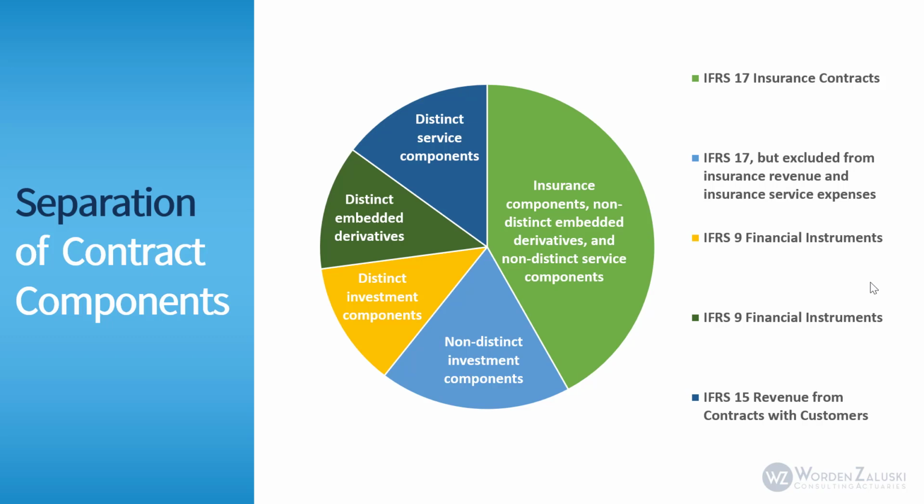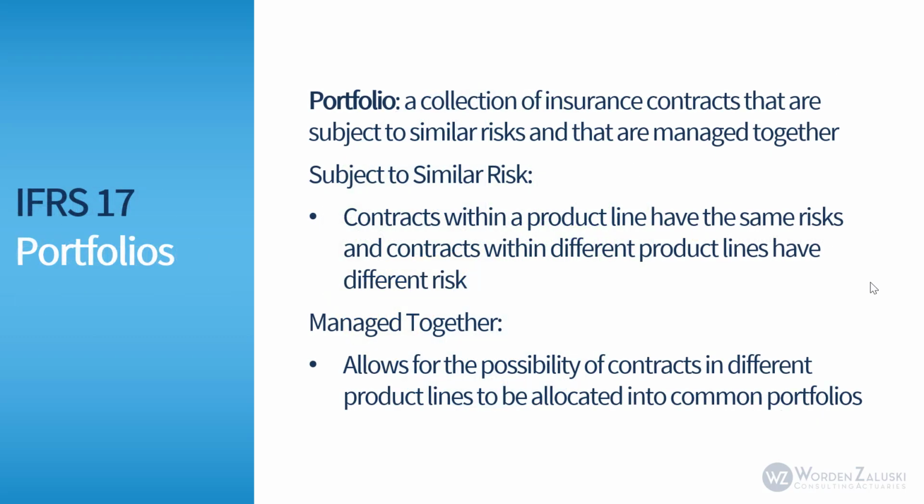An assessment has to be made for each component of the contract to determine whether that component is non-distinct or distinct. And we'll go over this in other videos in our IFRS 17 training series. Next, let's talk about IFRS 17 portfolios and groups. These are foundational concepts on how you divvy up your business under IFRS 17.